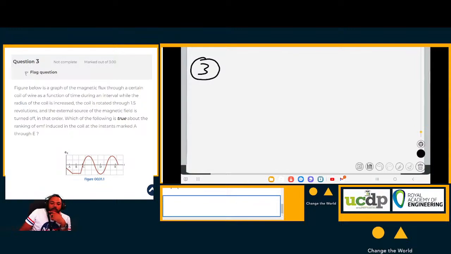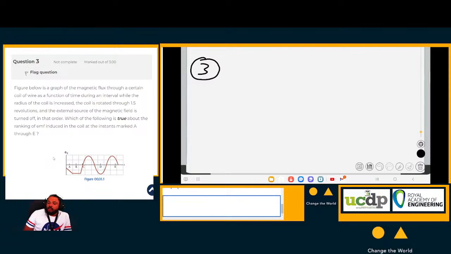Okay, so we have a coil of wire. That is, we have a drawing there, figure OQ31.1, that graph represents the magnetic flux through a certain coil of wire as a function of time.